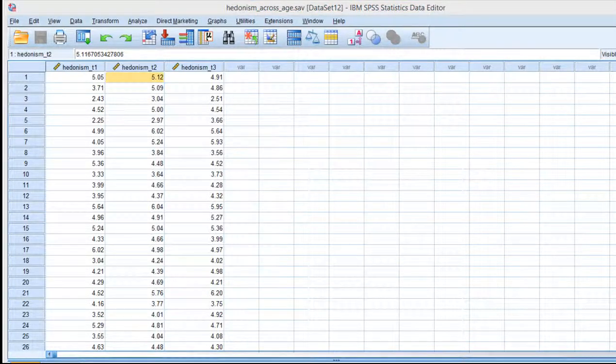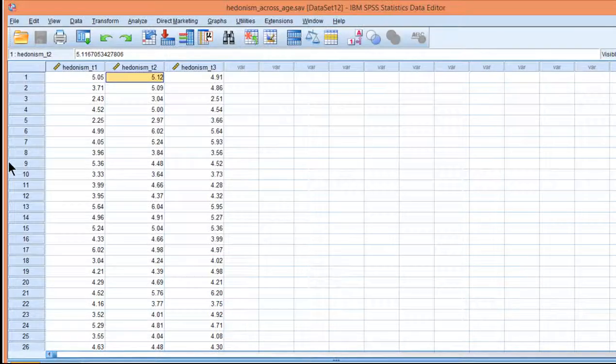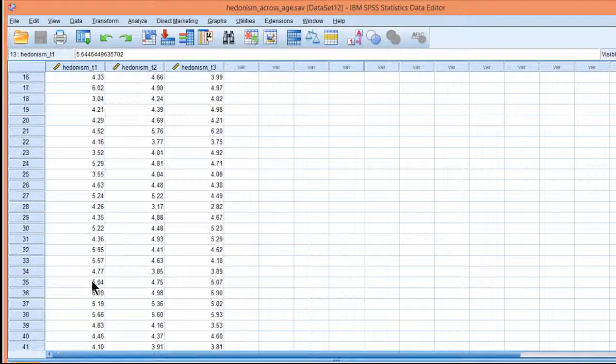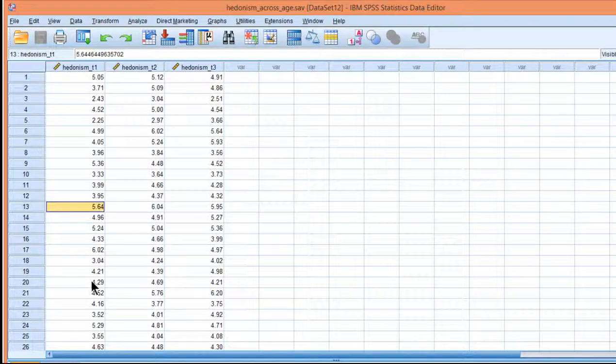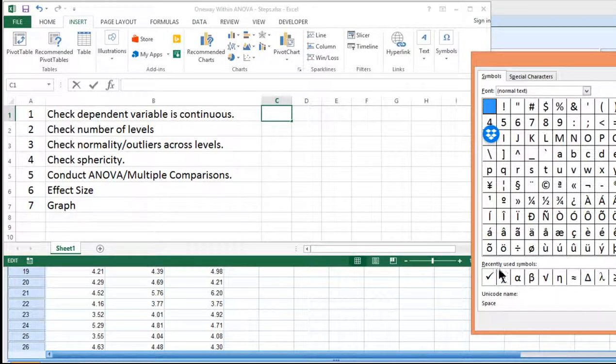And we can go through our trusted checklist to check that the dependent variable is measured on some kind of continuous scale. And we can see that it does look like a continuous scale of some sort. I actually can't remember if it's a 1 to 10 scale. It could be 1 to 10. It looks like it's certainly continuous and certainly at least ordinal with more than 5 points. So we got a check mark there. I think the data are sufficiently continuous for doing a repeated measures ANOVA. And so I'm going to give a check mark for that.